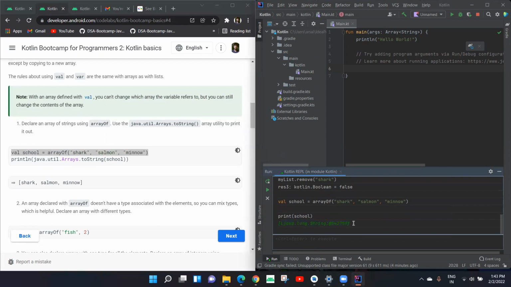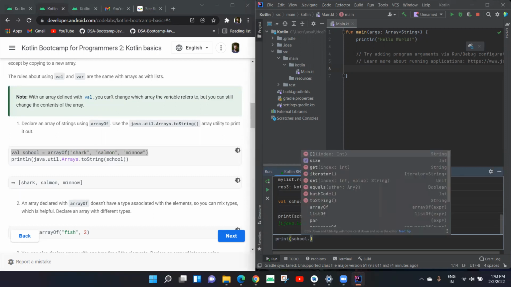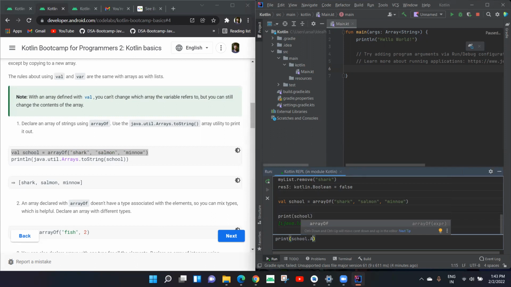What did it return? It returned us the address of this array, where this array is stored. But if we want to print this array, we need to convert it into a string, using print with arrays, dot toString.